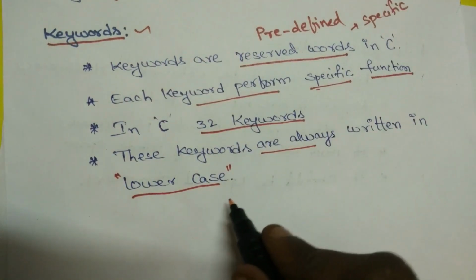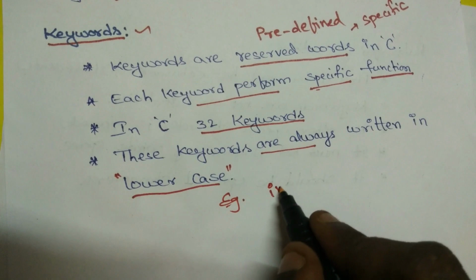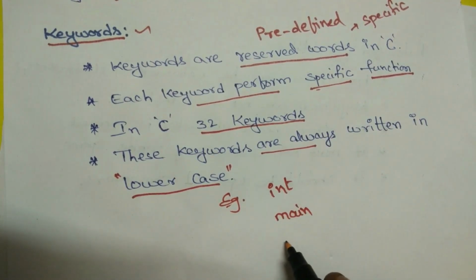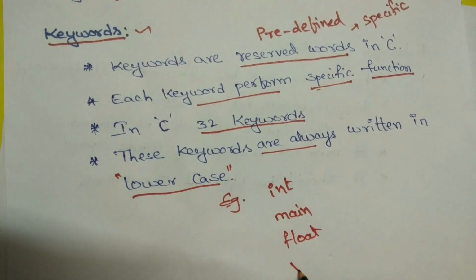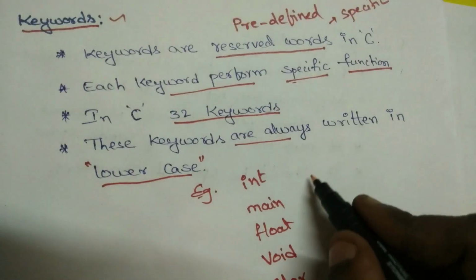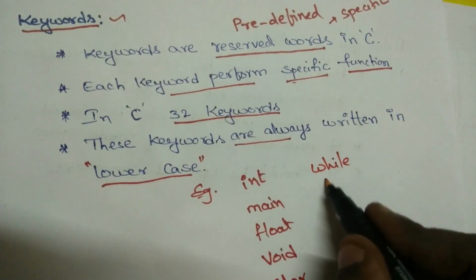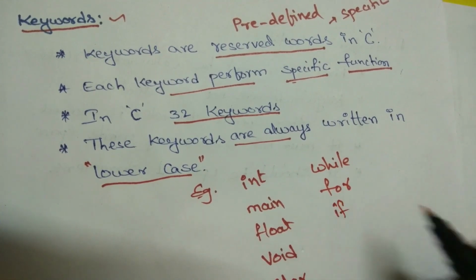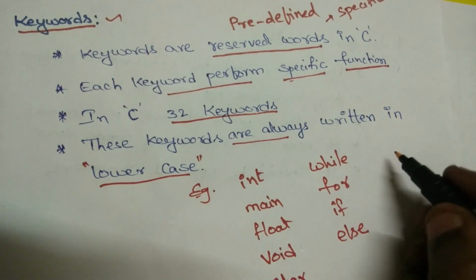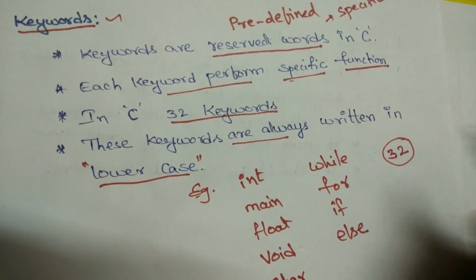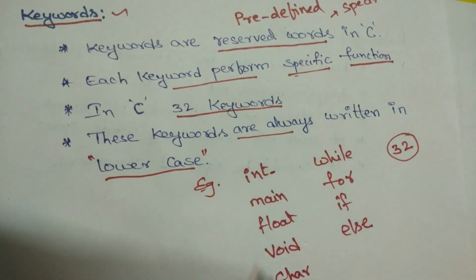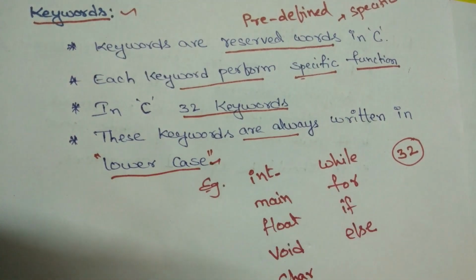I will write some examples. int is a keyword, main is a keyword, float is a keyword, void is a keyword, char is a keyword, while is a keyword, for is a keyword, if is a keyword, else is a keyword. These are all keywords; like this we have 32 keywords in the C language, and all are in lowercase letters only.